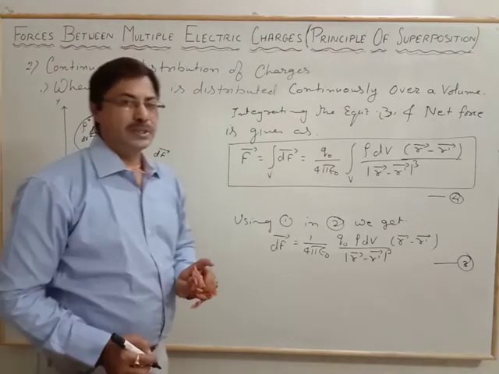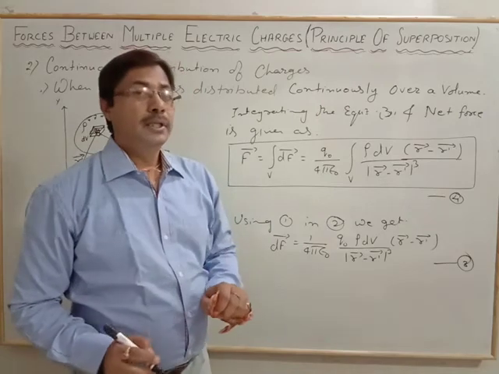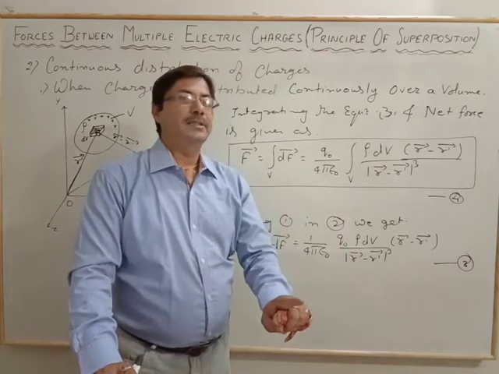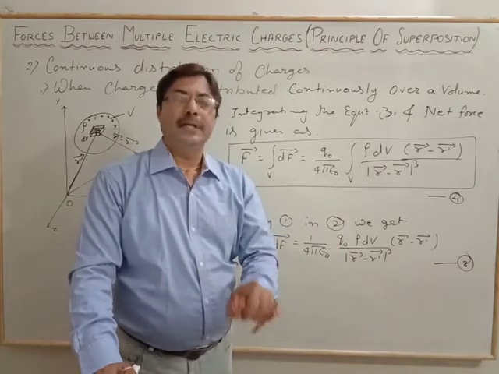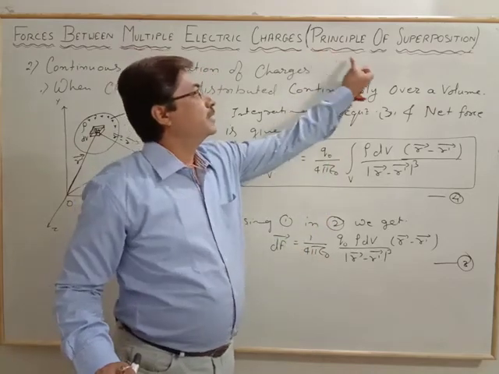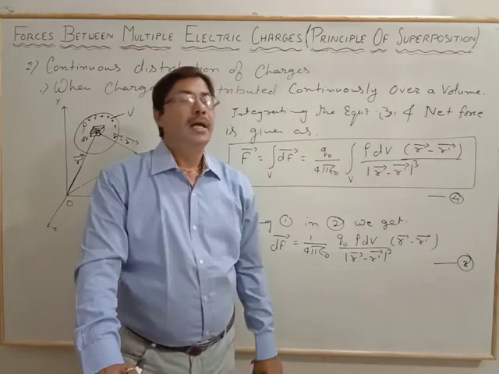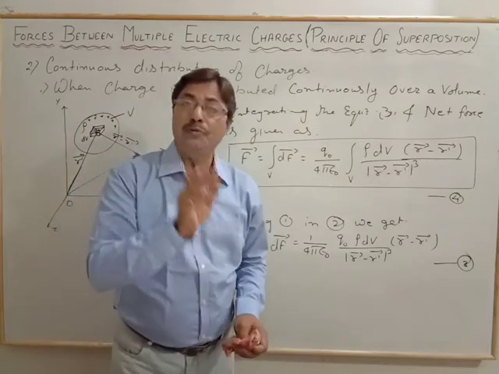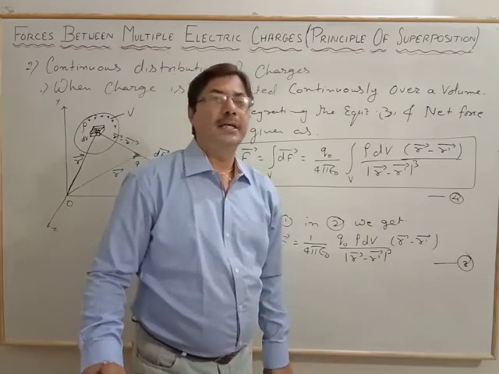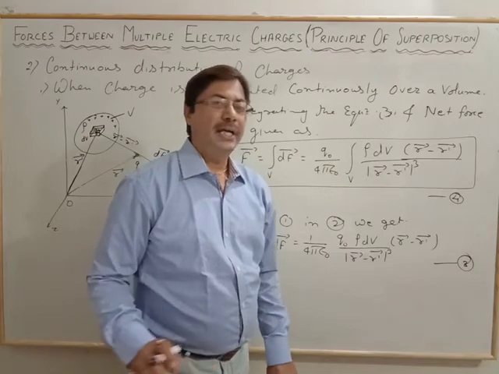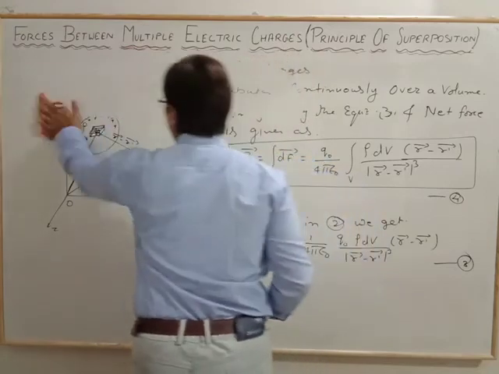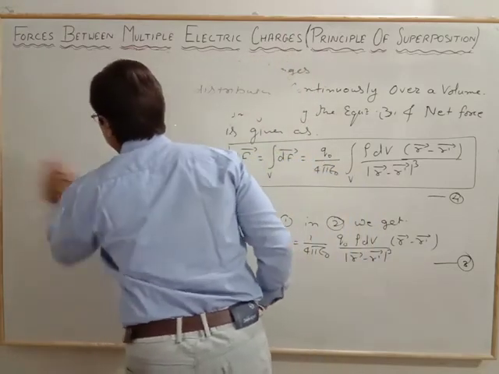So in conclusion we come to know that though the force acts between two charges, a number of charges also give a force on a specified charge or test charge, by the principle called the principle of superposition. We have seen two ways to calculate, with the arrangement of the charges: one is the discrete distribution of charge and another is the continuous distribution of charge.